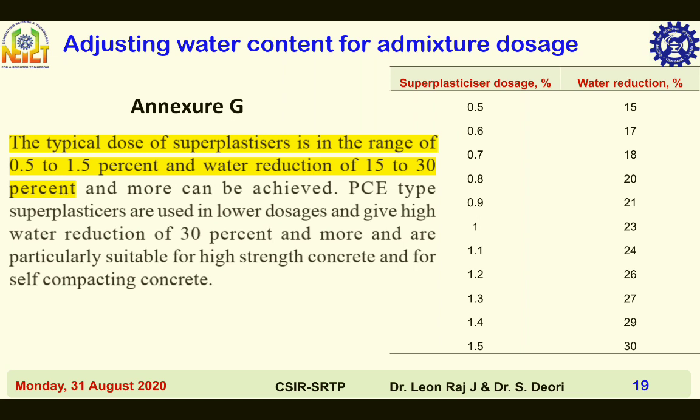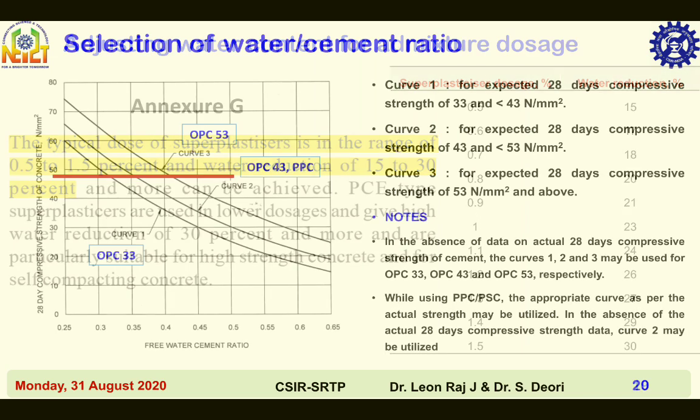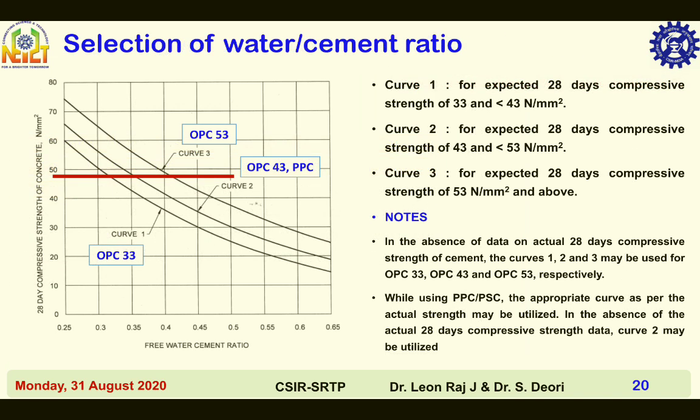For self-compacting concrete, a polycarboxylate ether (PCE) type admixture should be used and the water reduction is 30%. Selection of water cement ratio. The variations of water cement ratio and 28-day compressive strength of concrete for different grades and different types of cement are shown in this graph.